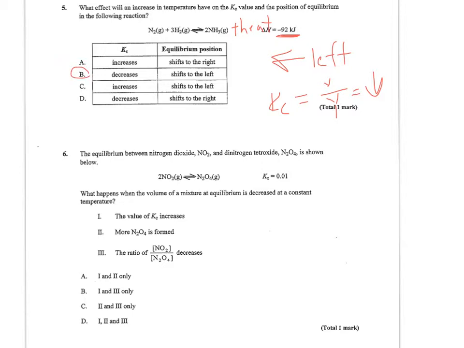Number 6, the equilibrium between nitrogen dioxide and dinitrogen tetroxide is shown below. What happens when the volume of a mixture at equilibrium is decreased? So when volume decreases, pressure increases. And this would affect the more crowded side. And I do happen to have a more crowded side on the reactant side because I have 2 moles of gas versus 1 mole. So the increase in pressure is going to cause more collisions on the reactant side, which is going to cause an increase in the concentration of product made.